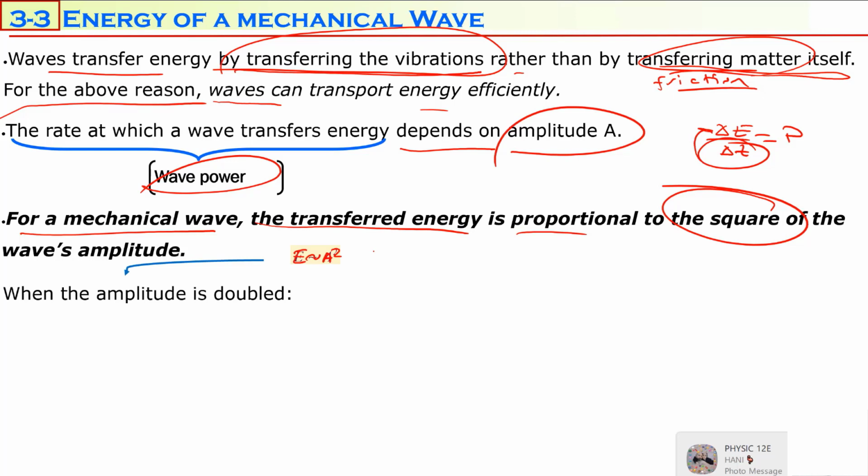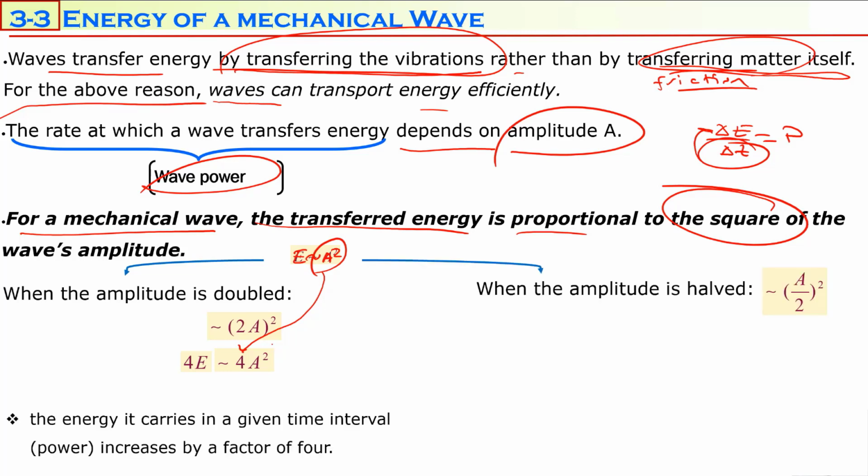Which means if amplitude is doubled, so if A becomes 2A, you should square both 2 and A, it becomes 4A squared. If right side increased by a factor of 4, left side of the proportionality also must increase by a factor of 4, which means energy of the wave increases by a factor of 4.